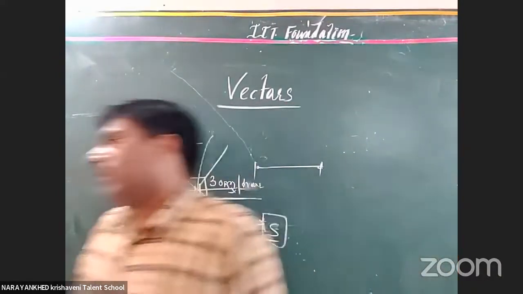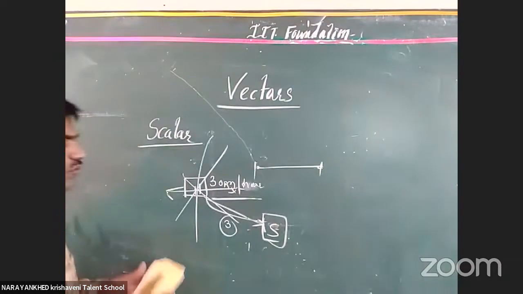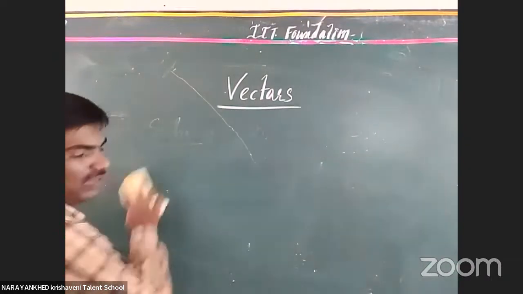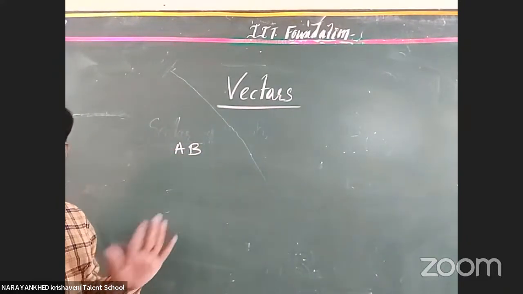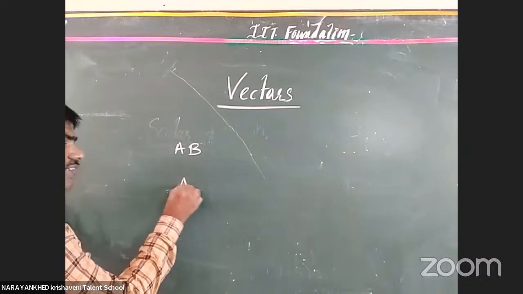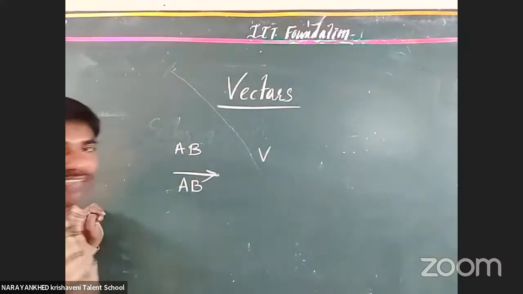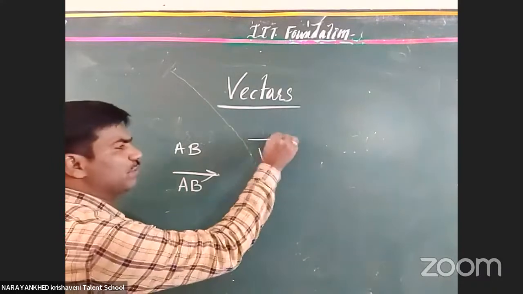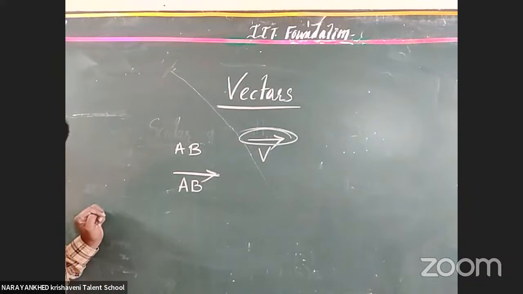There is a way to represent the scalar as well as the vector. That is also very important. Suppose AB is one of the scalars, we simply represent it like that. There is no problem, no issue. Now when the same AB is a vector, we have to represent it like this, compulsorily. We represent velocity, which is a vector, like this. What is this arrow? It is called the representation of a vector.